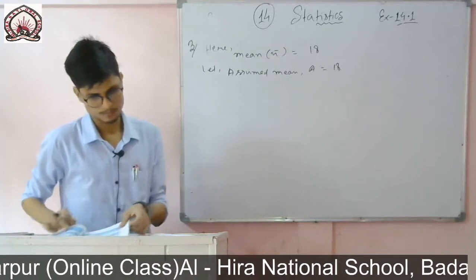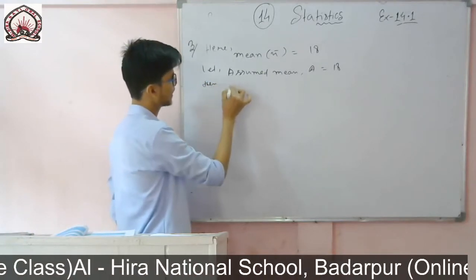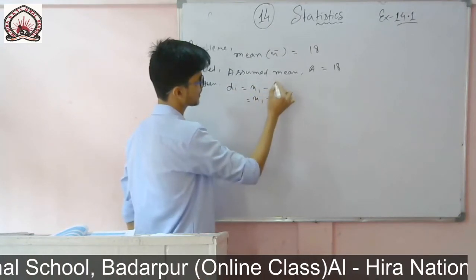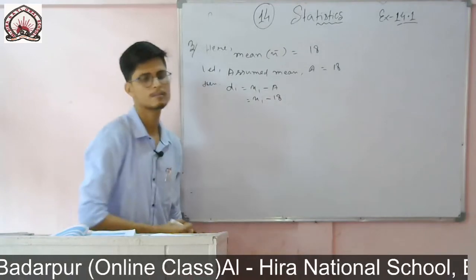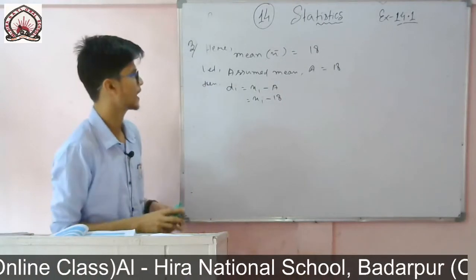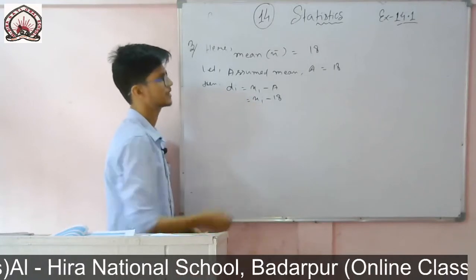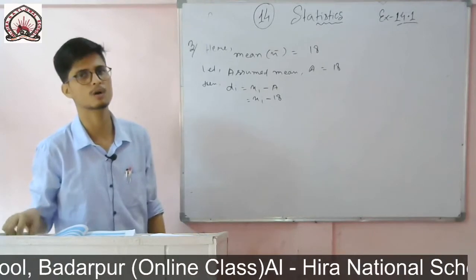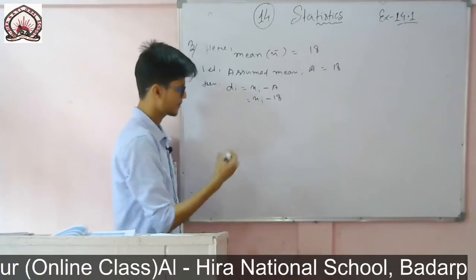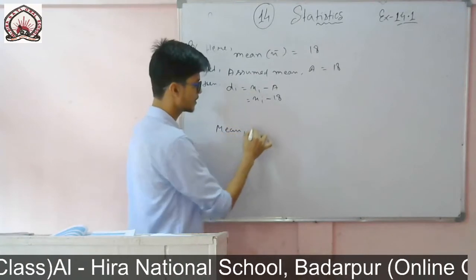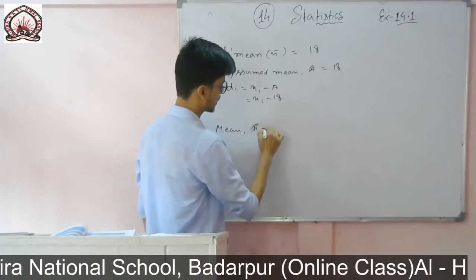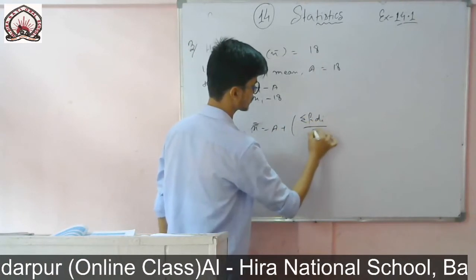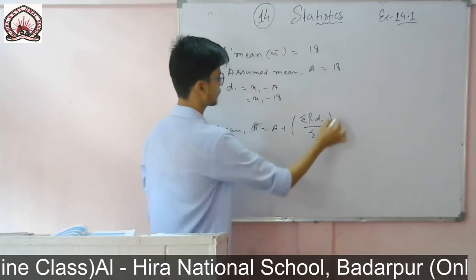Now we can find di equals xi minus a, where a is 18. So now I will make the table and solve one by one. First I will find xi, then di, then multiply with fi to get fi di. After finding fi di, the formula to find the mean is: mean x bar equals assumed mean plus summation of fi di divided by summation of fi. This is the formula to find the mean.